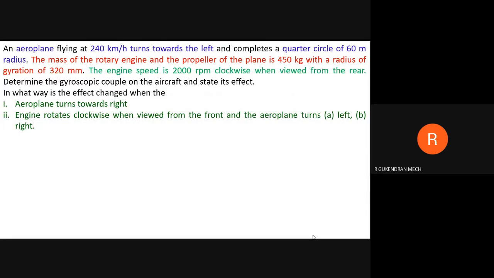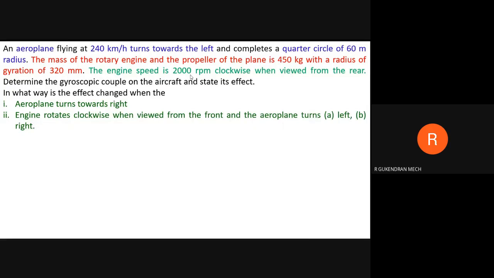The mass of the rotary engine and the propeller of the plane is 450 kg with a radius of gyration of 320 mm. The engine speed is 2000 rpm clockwise when viewed from the rear. Determine the gyroscopic couple on the aircraft and state its effect. In what way is the effect changed when the aeroplane turns towards right and engine rotates clockwise when viewed from the front and the aeroplane turns left and right?